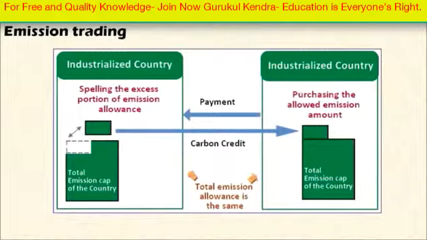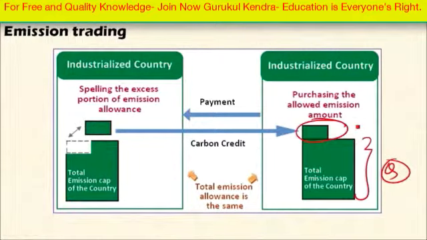And in emission trading, as I mentioned earlier, each country is given a total emission cap, that is a quota. So if that country exceeds that quota, it can buy carbon units, carbon credit, from another country which is within the limit of the quota.